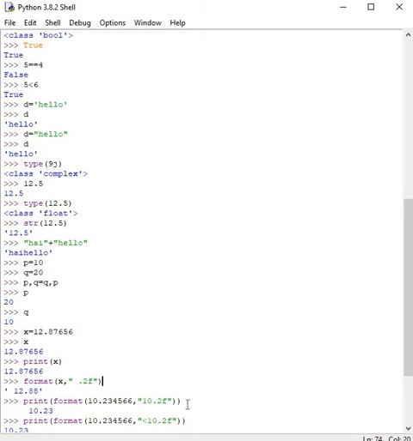Look at this notation here, 10.2f. This is to be observed. So the total field width is 10, and in that field width we are using 2 for decimal places.